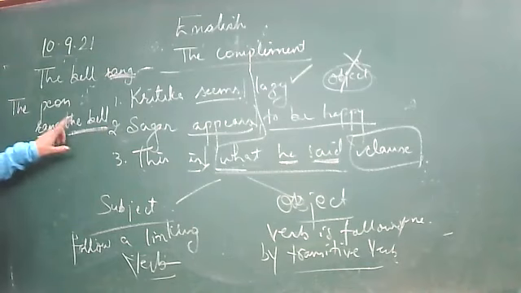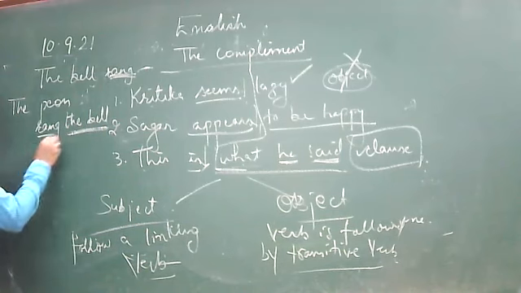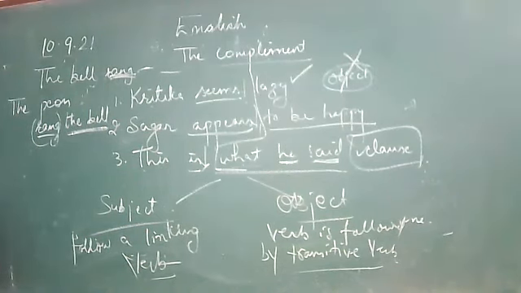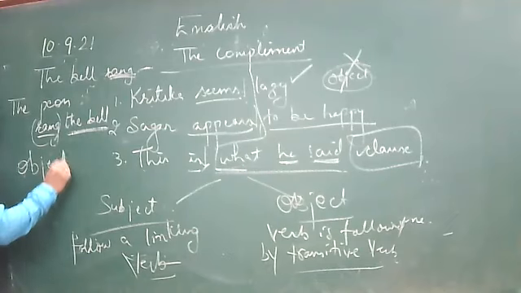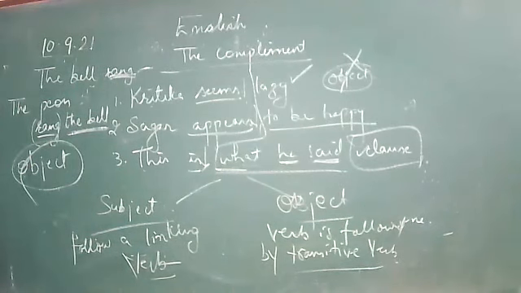So the object is required by the verb. And this is a transitive verb, which requires an object to complete its meaning. So this is an object complement.